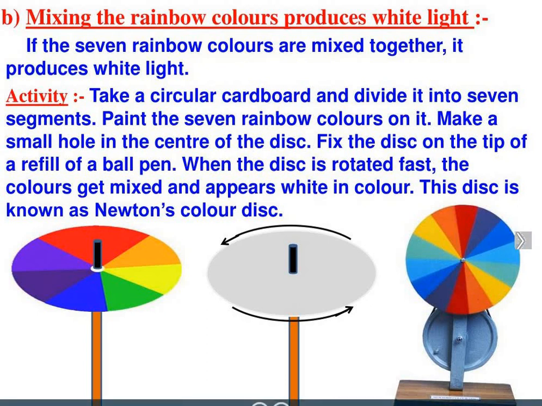So this is all about your chapter. I hope you are able to understand that. So in this chapter we have learned rectilinear propagation of light, mirrors, types of mirrors, lenses, spherical lenses, types of spherical lenses, their uses. Then we discussed colors, how white light splits into 7 colors, and Newton's disc, a good example we have heard and we have understood the concept. So with this, our chapter is complete.